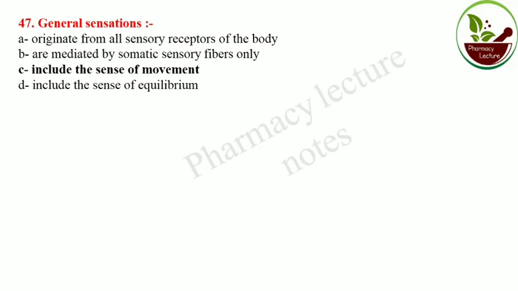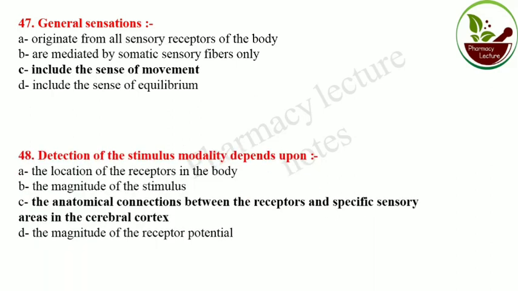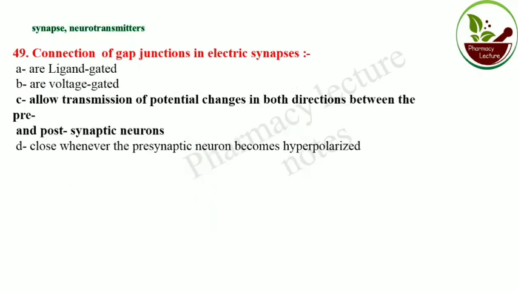General sensation includes the sense of movement. Detection of stimulus modality depends upon the anatomical connection between the receptor and specific sensory area in the cerebral cortex. Now we come to the synapse and neurotransmitter. This is the ending part of the first part of unit 1, central nervous system.